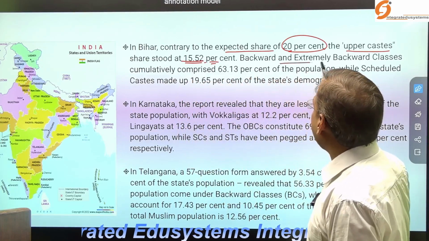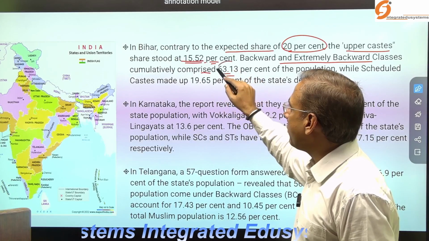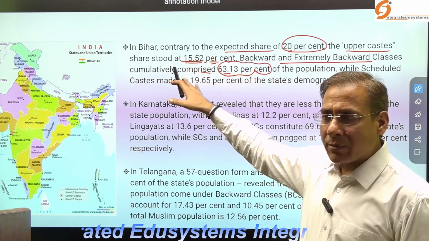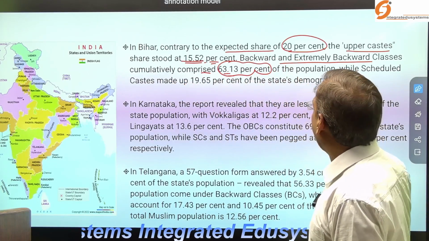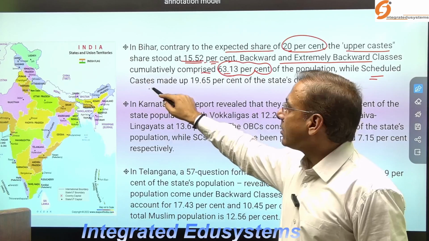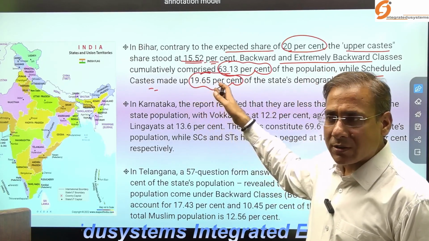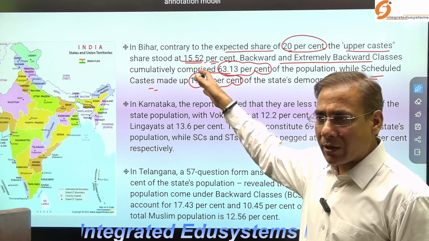Now, the backward and extremely backward cumulatively comprise 63.13%. So which community is more in number in Bihar? The backward and extremely backward. While the scheduled caste is around 19.65%, according to the recent caste census of Bihar.